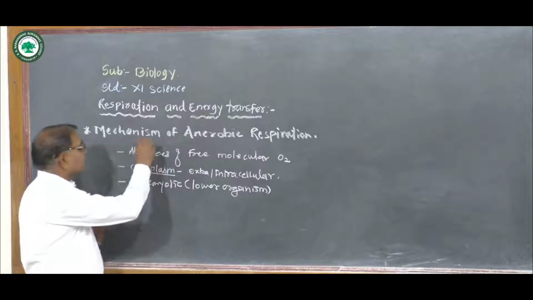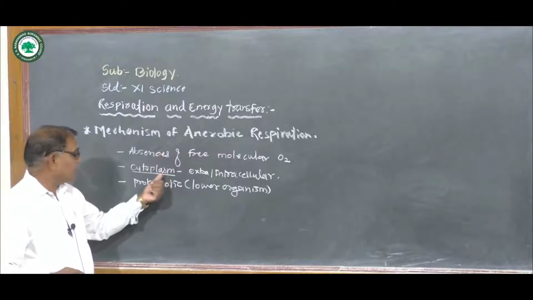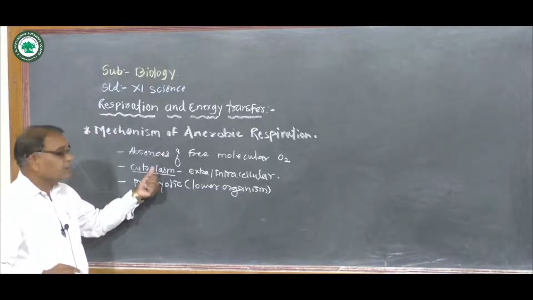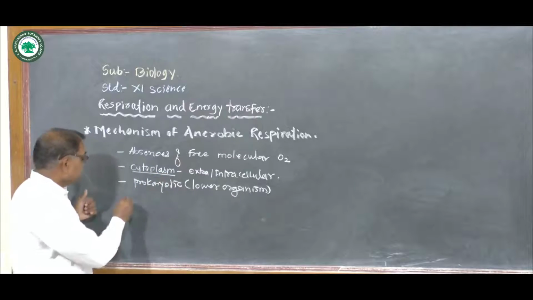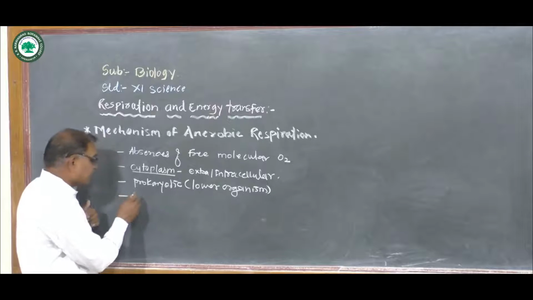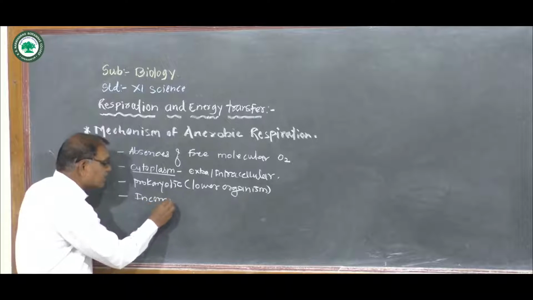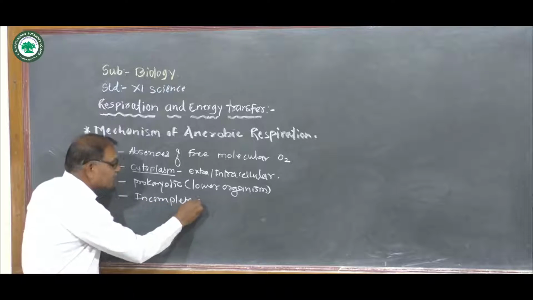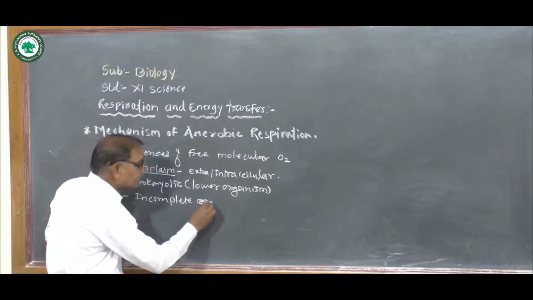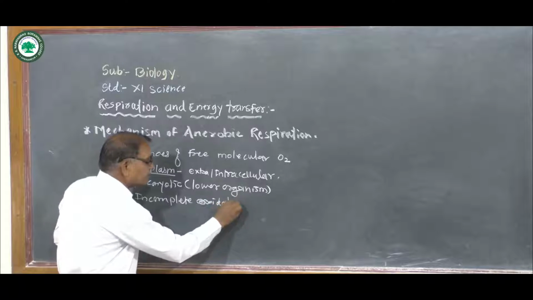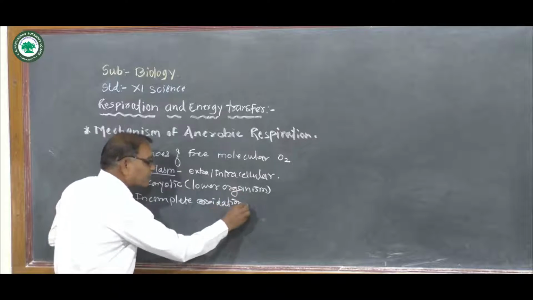Hence the mechanism of anaerobic respiration takes place in the cytoplasm. Since it is in the cytoplasm, these are incomplete oxidations, not complete oxidation. Why is there incomplete oxidation?